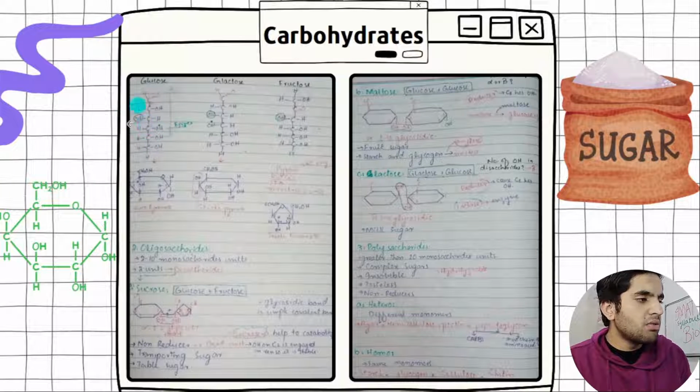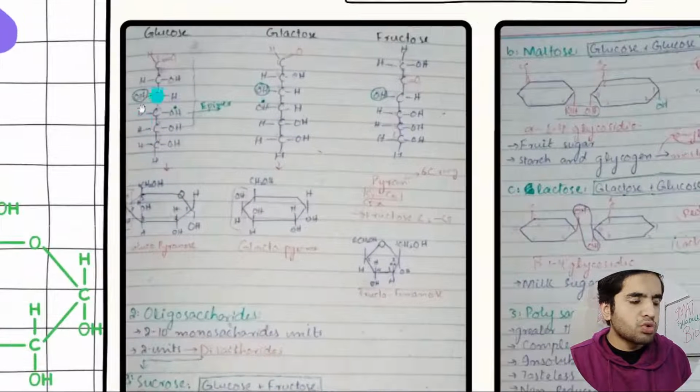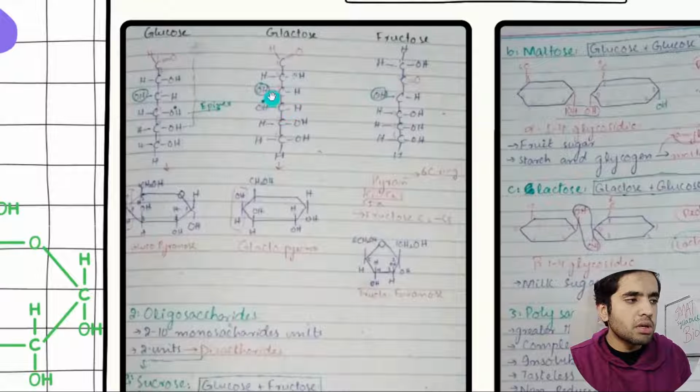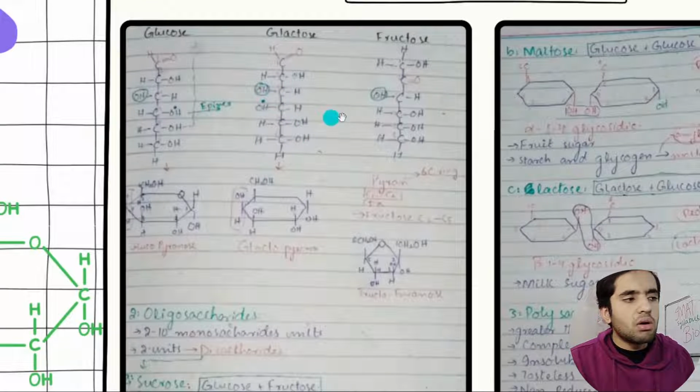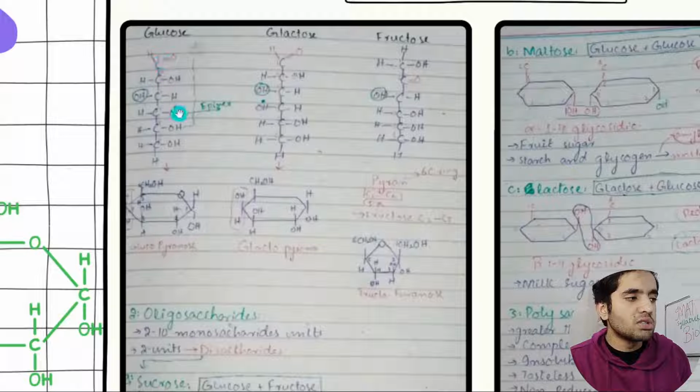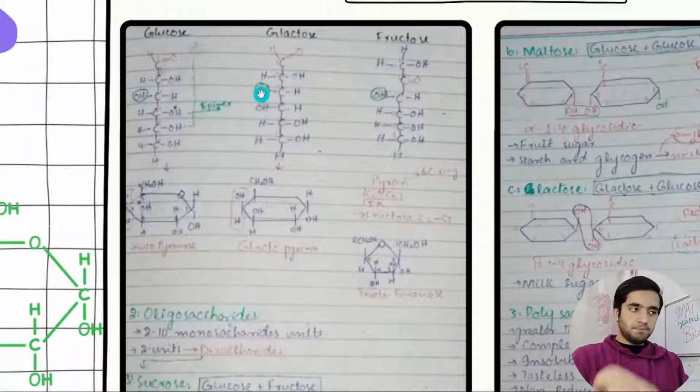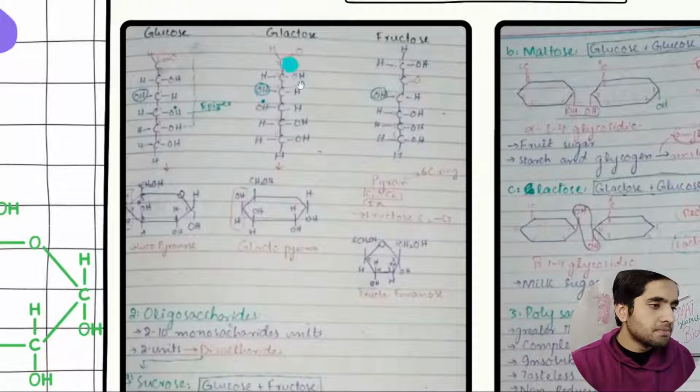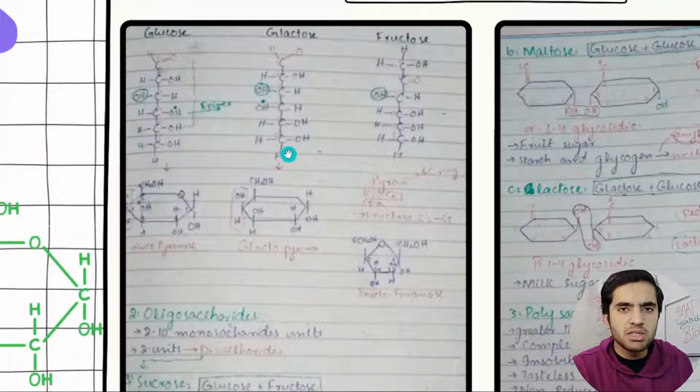I have mentioned where the OH group difference occurs. On carbon number 3, the OH lies on the left side in all of them, but in galactose carbon 4 is also on the left side. This is glucose. That's why glucose and galactose are epimers. I have mentioned very deep information.